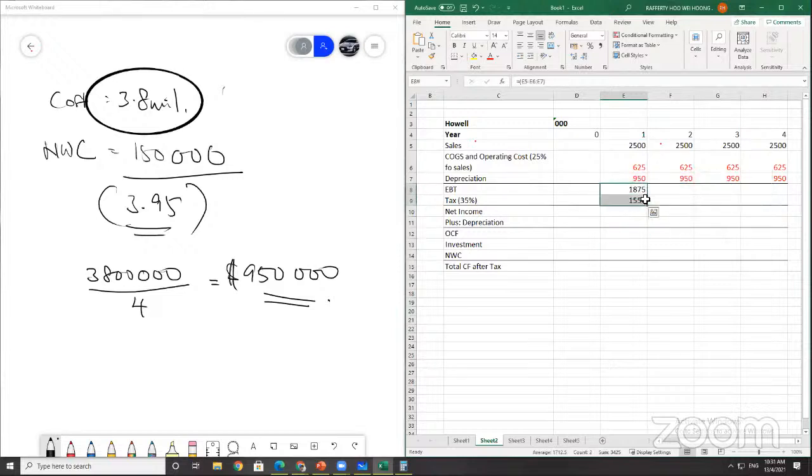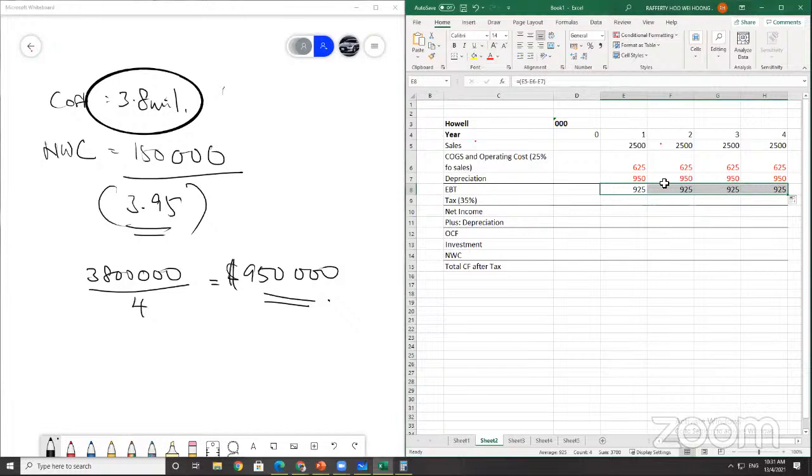Equals 925. It's going to be the same because all are fixed amounts. So your earnings before tax will be 925 for 4 years.